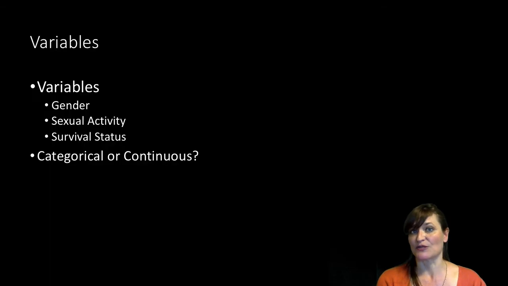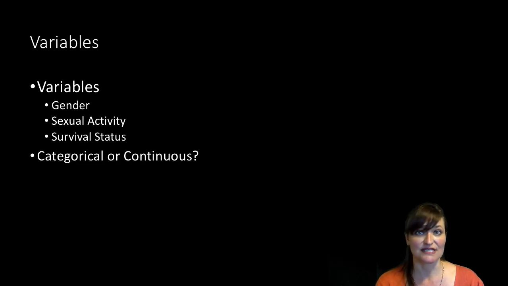So what are the variables that we've got? We listed three variables: the character's gender, their sexual activity, and whether they survived. Let's think about whether each of those is continuous or categorical. Gender was coded as male, female. Those are labels, those are words, those are groups. That's categorical data.